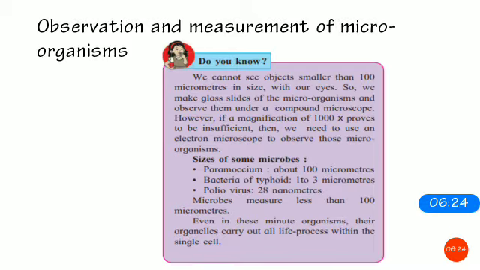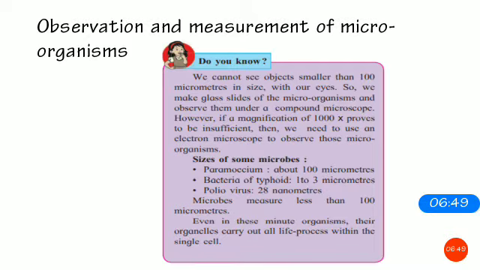Those microorganisms which are really very tiny, for them we use the electron microscope, which is very advanced. We have several strata of microscopes based on their advancement, but right now we are just talking about the electron microscope.